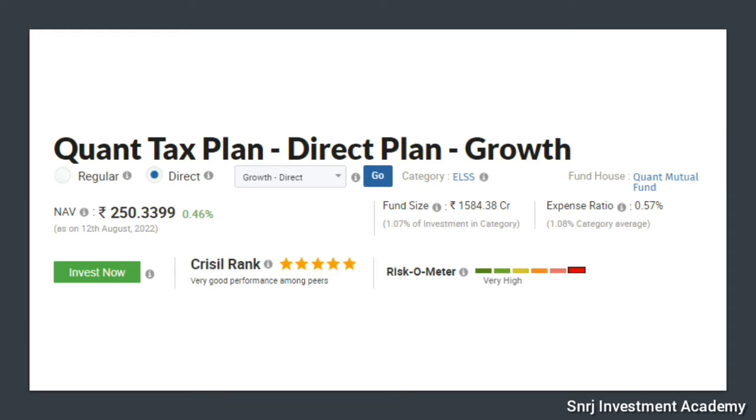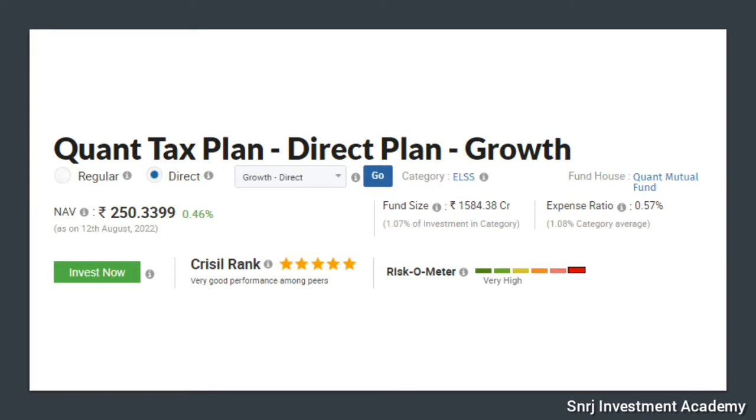These are the basic details of this mutual fund. The expense ratio is 0.57%, which is very good, and normally the category average is 1.08. So compared to that, the fund has a good expense ratio. That is a very good, positive thing. And the fund size is 1584 crore only. That is a little bit worrying. Even though the fund is not a small one, it is not a big fund either.